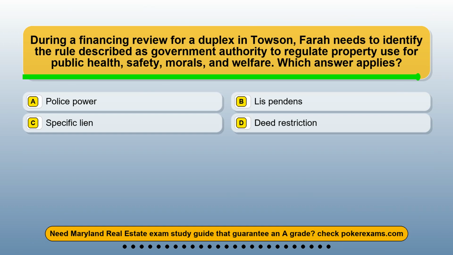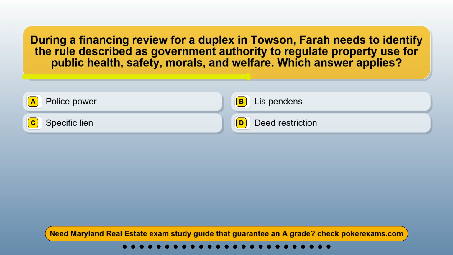Question 7. During a financing review for a duplex in Towson, FARA needs to identify the rule described as government authority to regulate property use for public health, safety, morals, and welfare. Which answer applies? Option A, police power. Option B, lis pendens. Option C, specific lien. Option D, deed restriction.